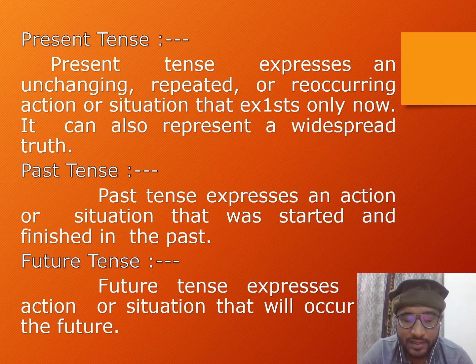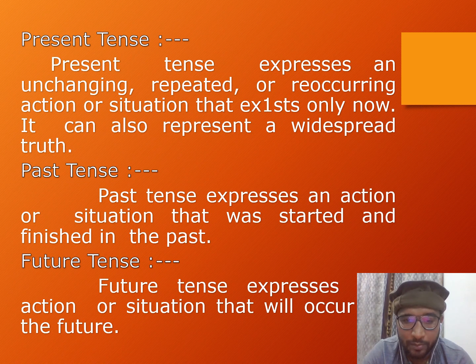Actually, I'm talking about all the present tenses in general. Present tense expresses unchanging, repeated, or reoccurring actions or situations that exist only now, or it can also represent a widespread truth, something that exists at the moment, right now.